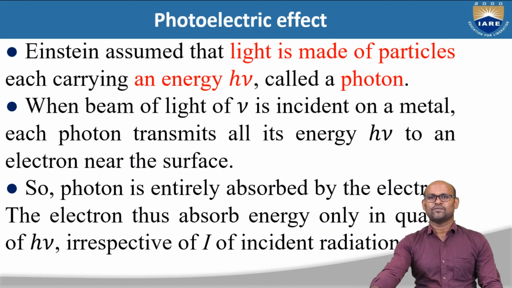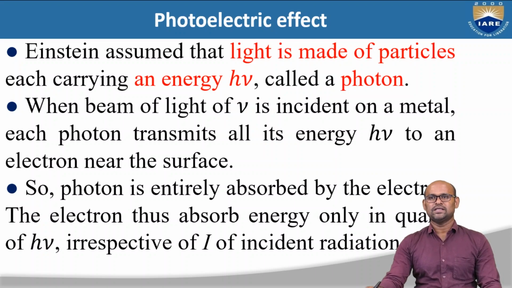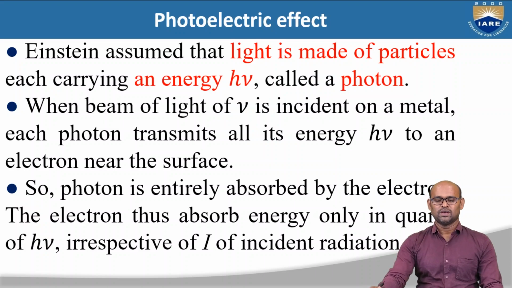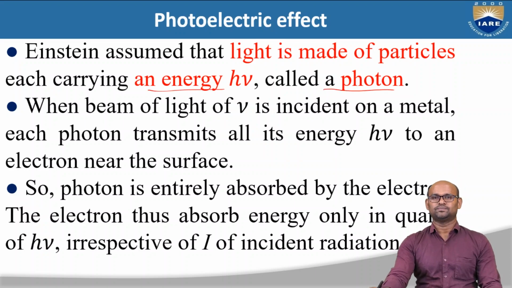The experimental result of the photoelectric effect is explained by Einstein, where he assumed that light is made up of particles, each carrying an energy h nu, which is called a photon. When a beam of light of frequency nu is incident on a metal, each photon transmits all its energy h nu to an electron near the surface.